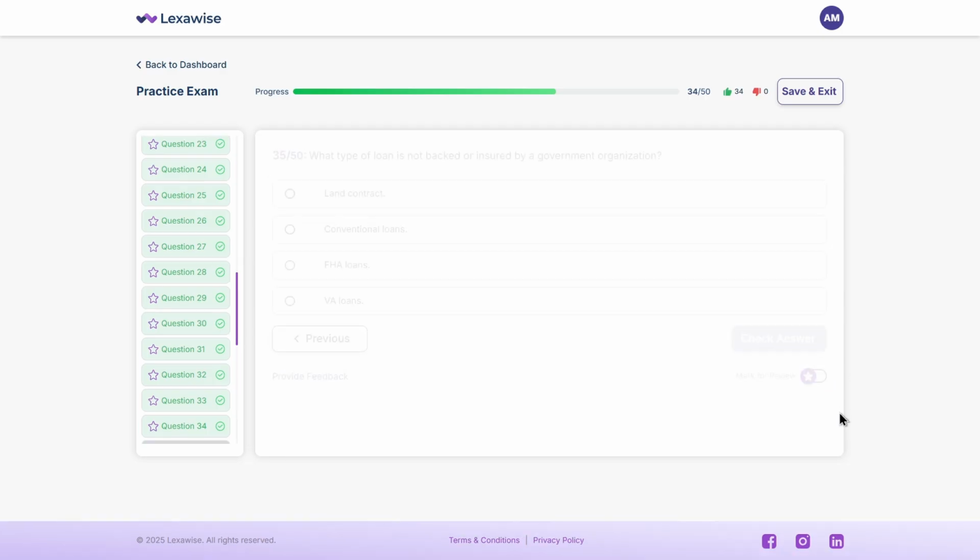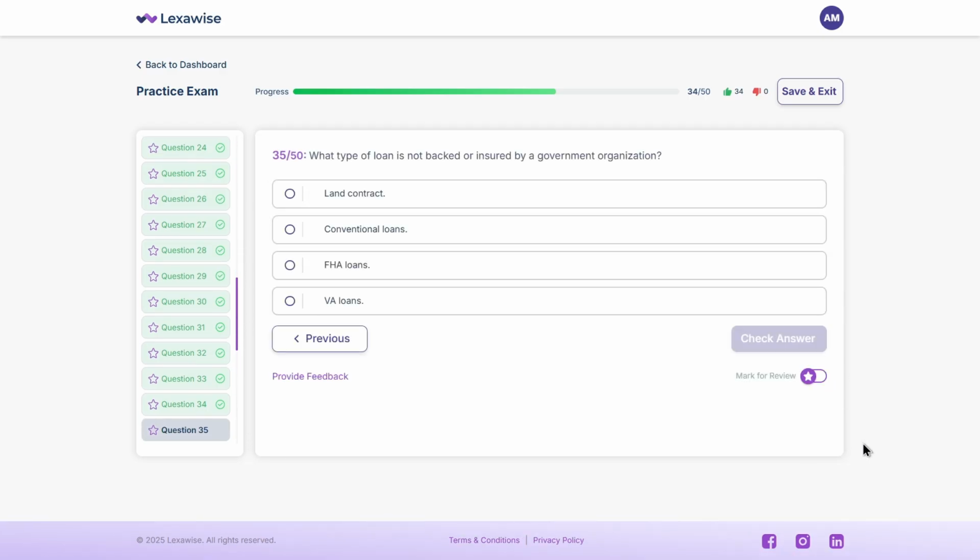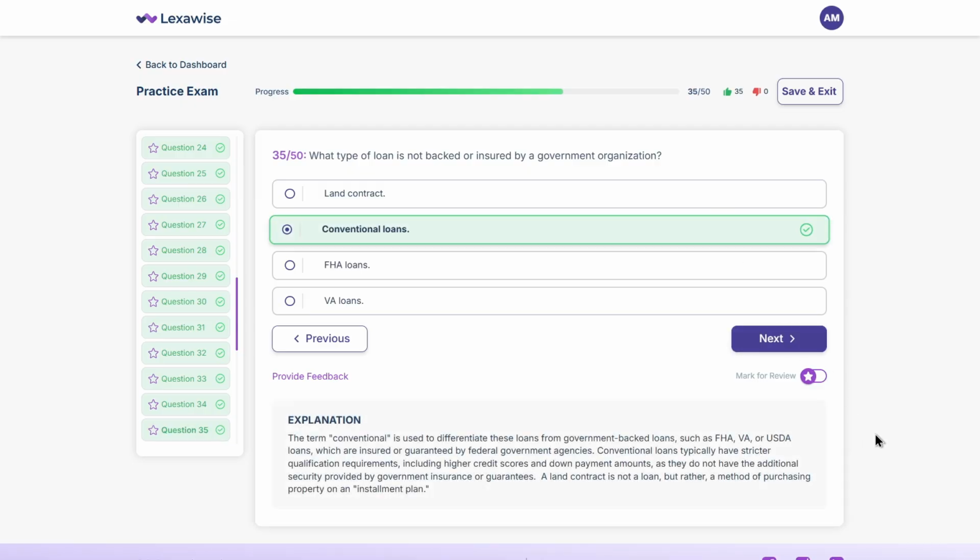Next up, what type of loan is not backed or insured by a government organization? A. Land contract. B. Conventional loans. C. FHA loans. D. VA loans. Think about it. The correct answer is B. Conventional loans. Conventional loans are private loans not insured by the government, unlike FHA, VA, or USDA loans.